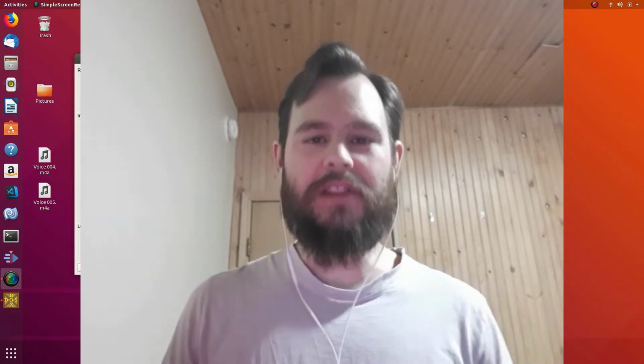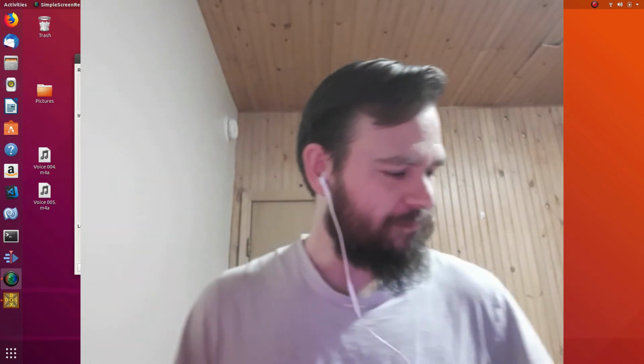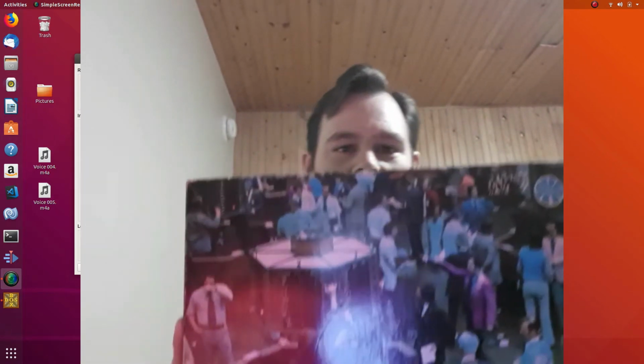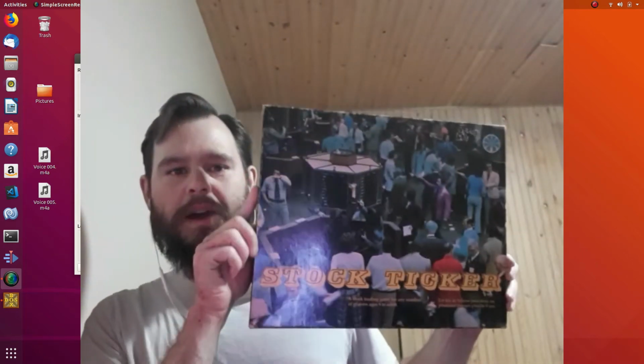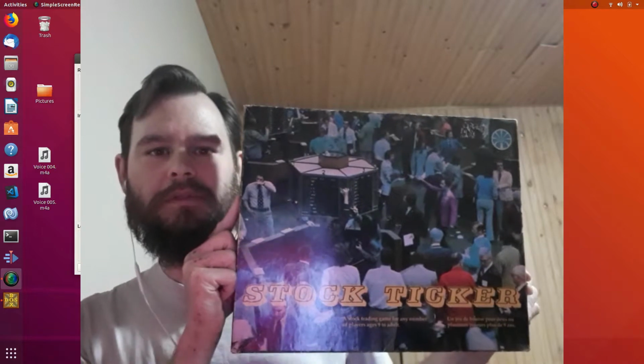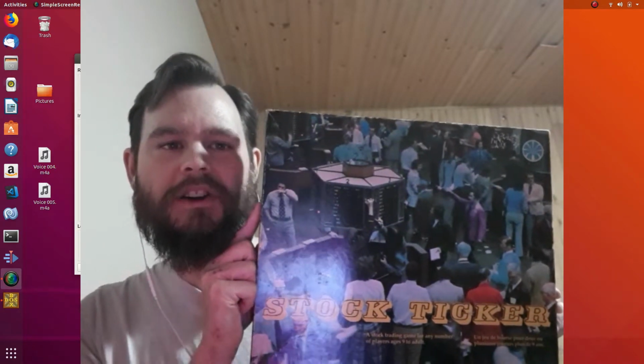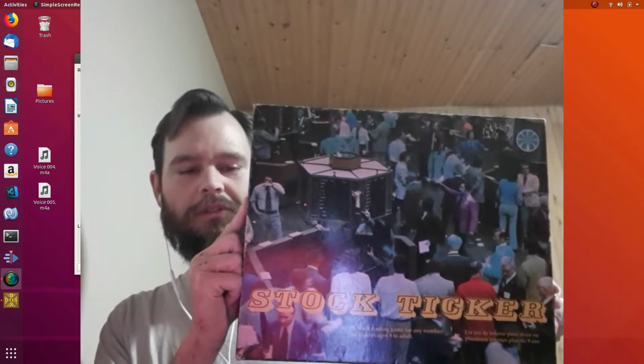Today I've got a treat for you. Oh boy, do I have a treat for you. First, I want to show you this. This is probably my absolute most favorite board game ever growing up, and I still really enjoy it a lot. Stock Ticker. It's a wonderful game.